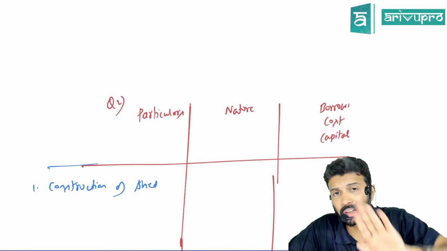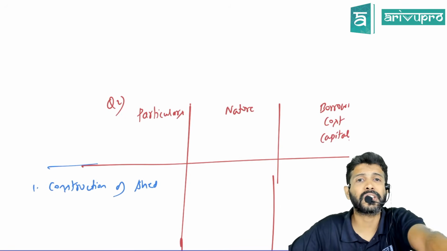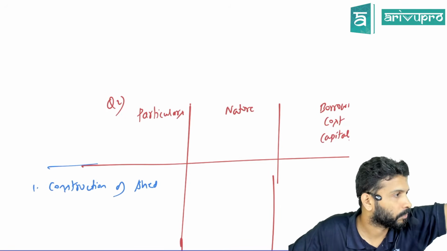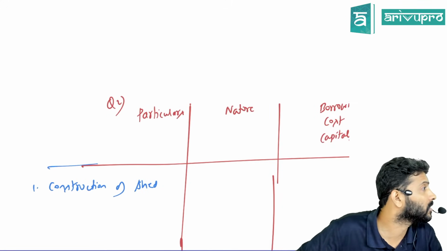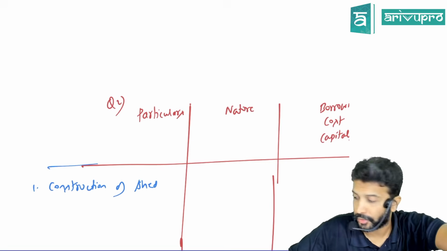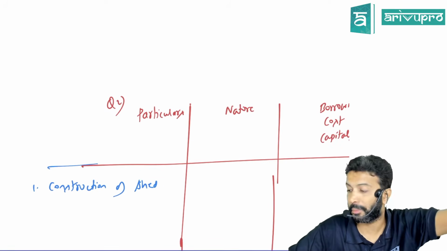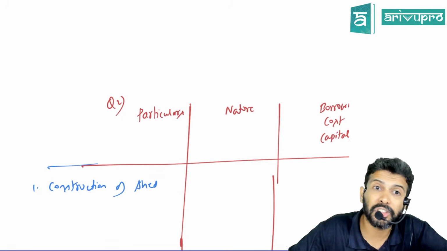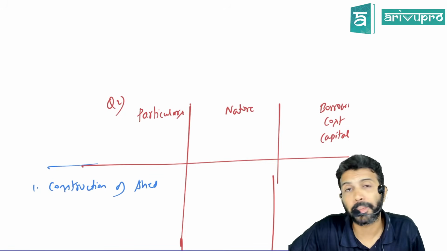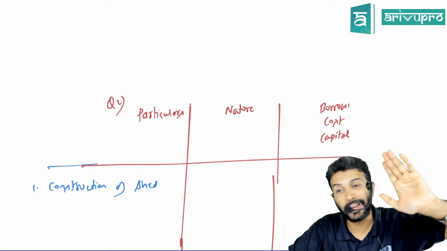Just a convention. In fact, Ind AS goes one step further. Ind AS 23 says, what is substantial period of time? Let management find. We will not even give. AS at least tells ordinarily a period of 12 months is substantial period of time. Ind AS says, whatever a substantial period of time, let management find. Meaning even 3 months can also be substantial period of time. Even 9 months may not be substantial period of time, because this is totally whose call? Management call. That is Ind AS 23 ka call.